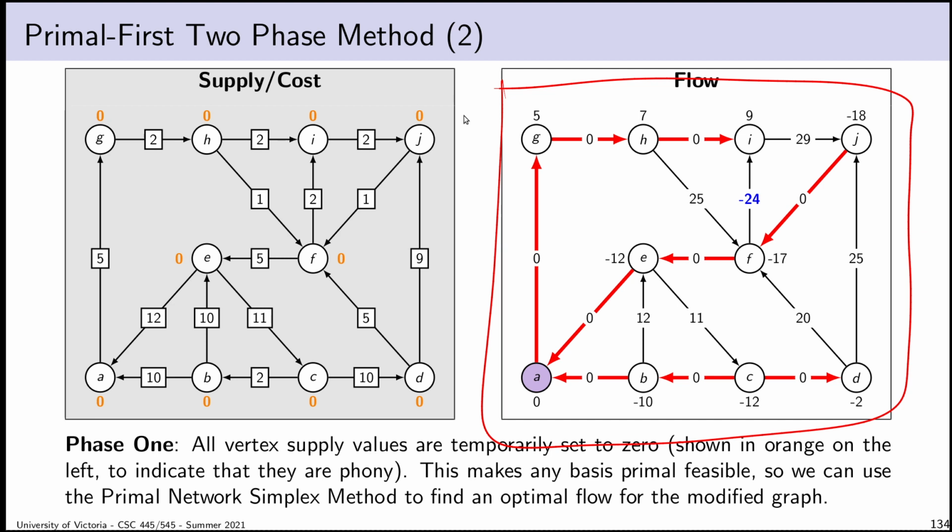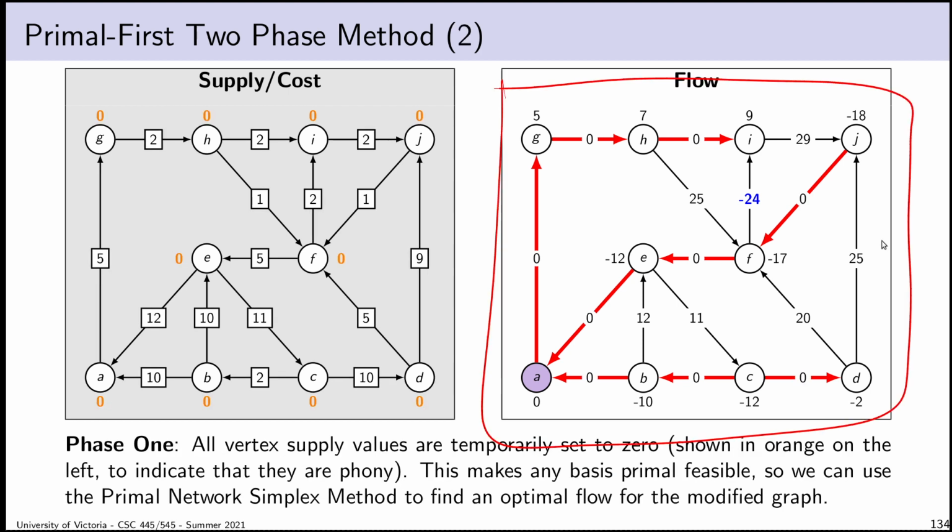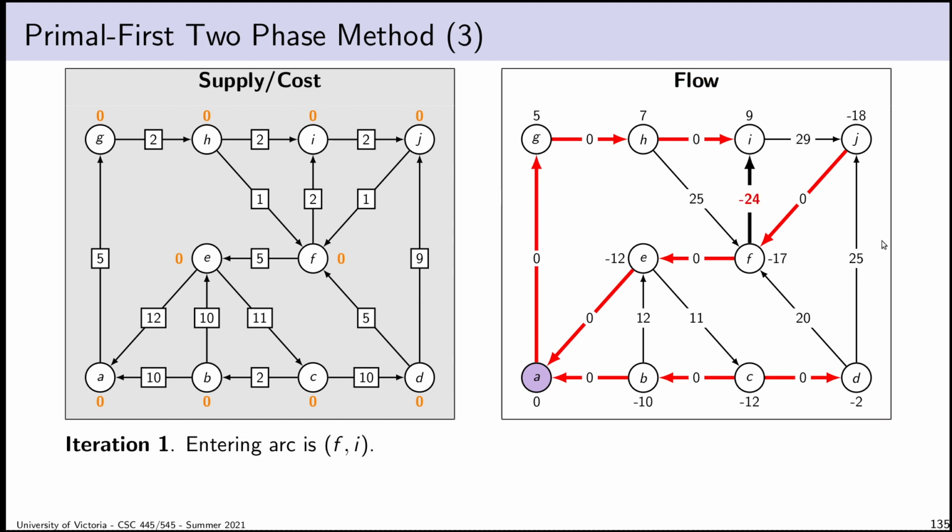And because the conditions for dual feasibility are the same in this graph as they were in the original one, the basis I end up with will be dual feasible for the original graph, and I can carry it back over, and I can then start running dual pivots on that.